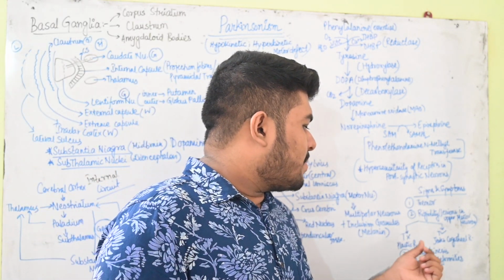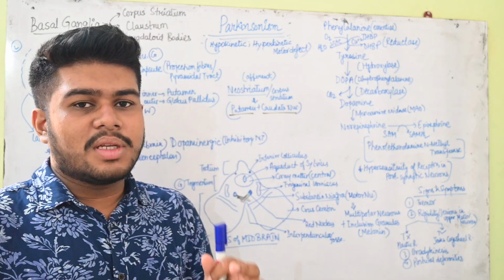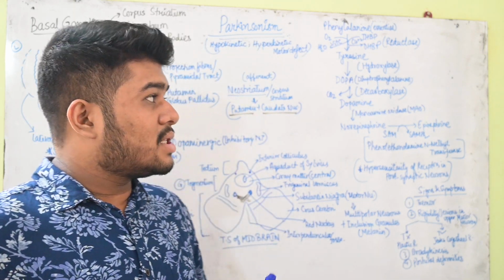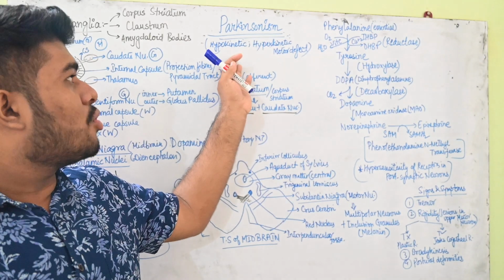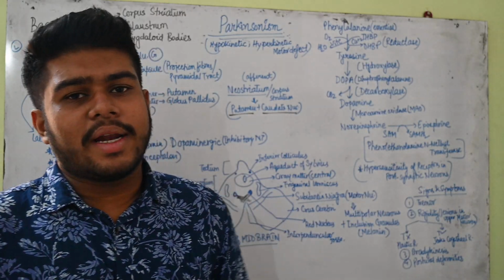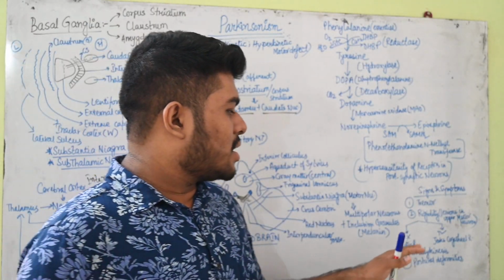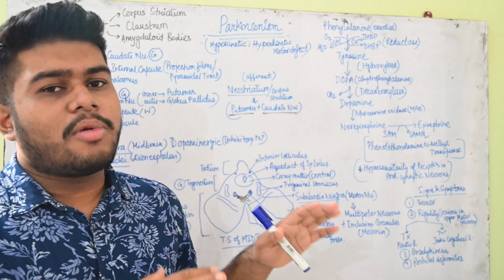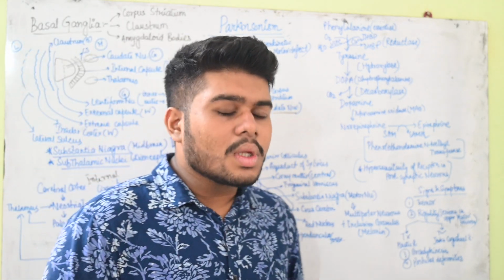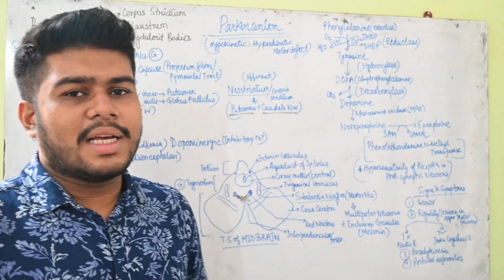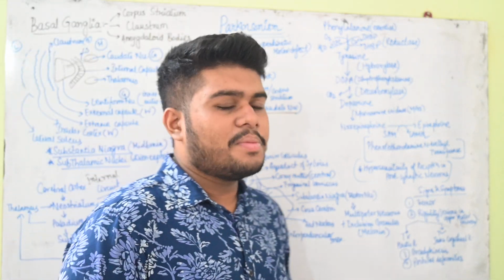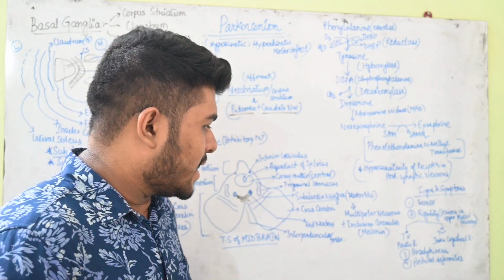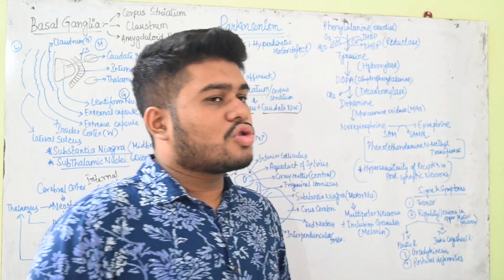And then we also see bradykinesis. Brady means less, kinesis means movement. As I have already told you, Parkinsonism includes both hypokinetic as well as hyperkinetic motor effects. Bradykinesis will of course lead to low movement or fewer movements of the joints. Okay, bradykinesis.